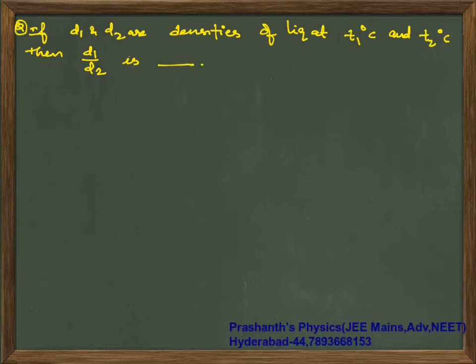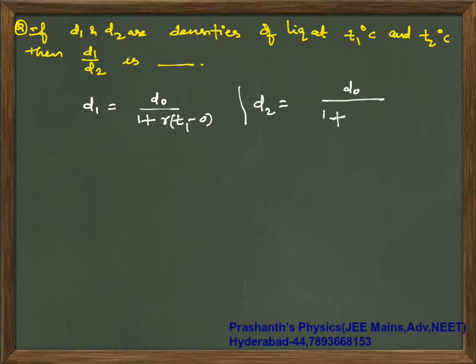Okay, so now if you are trying to solve this, same liquid we are using, so obviously D1 is density at 0 by 1 plus gamma into T1 minus 0. Similarly density D2 is D naught by 1 plus gamma into T2 minus 0.